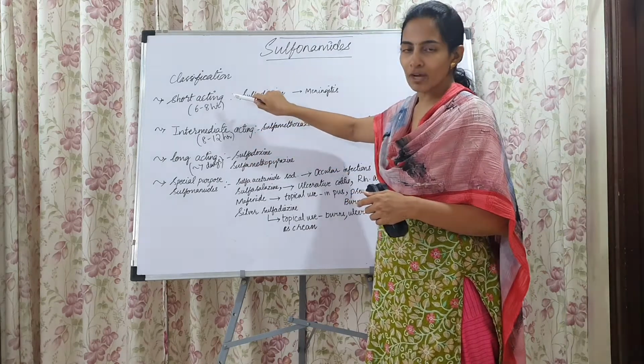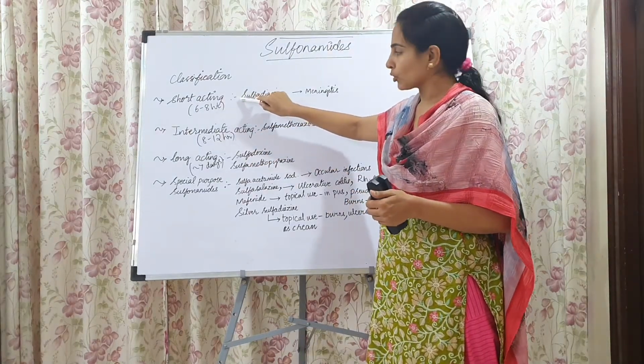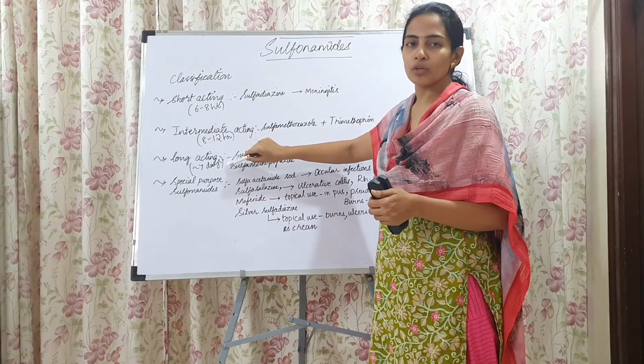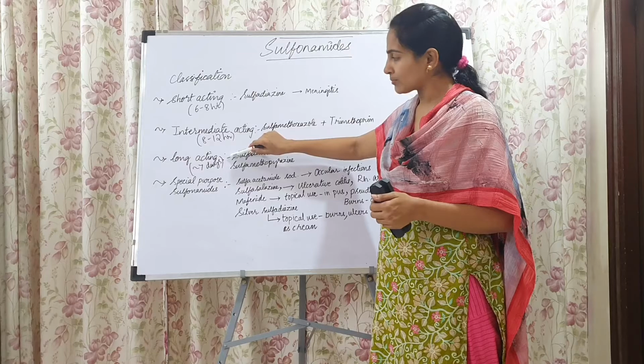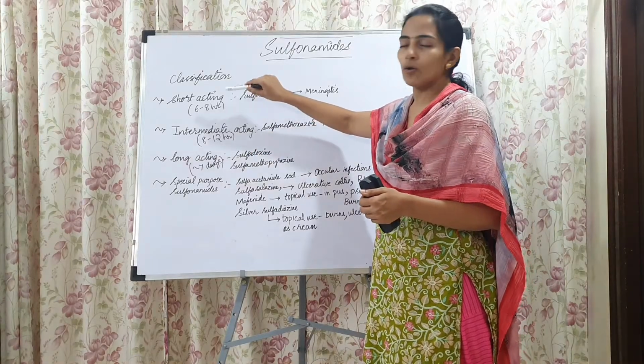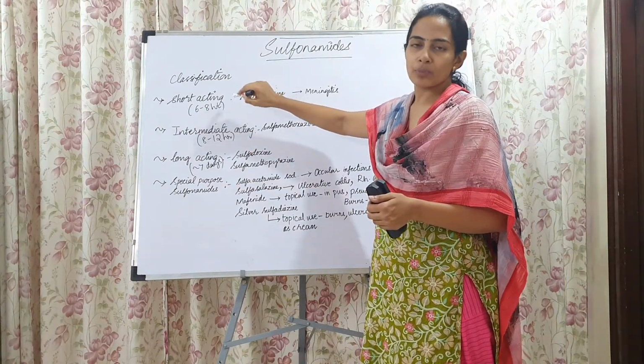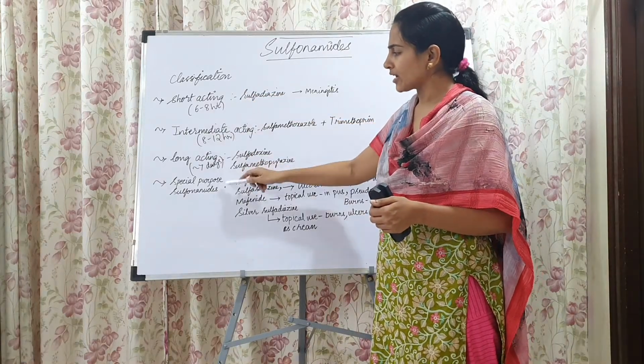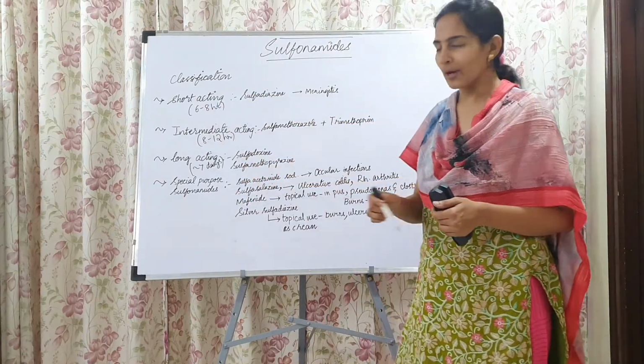The short acting ones are less plasma protein bound and the long acting ones are highly plasma protein bound. The long acting ones are around 95% plasma protein bound and the short acting ones are only 10% plasma protein bound. And the last class is special purpose sulfonamides.